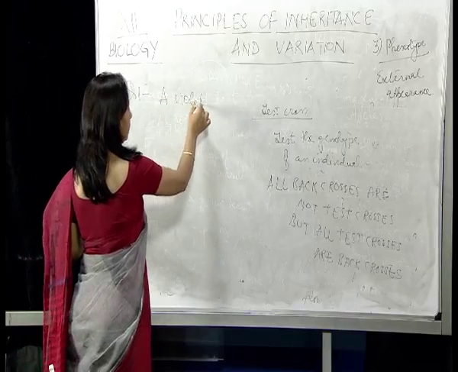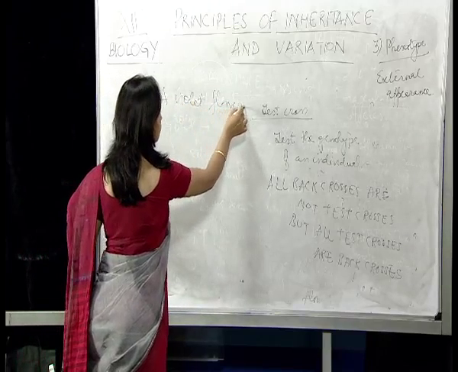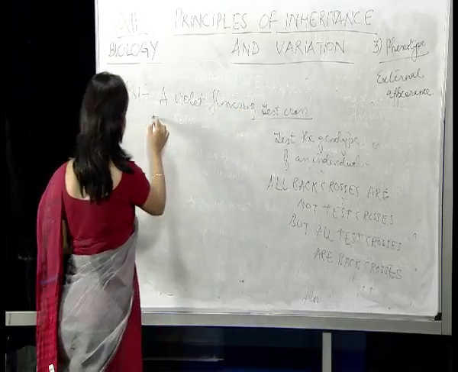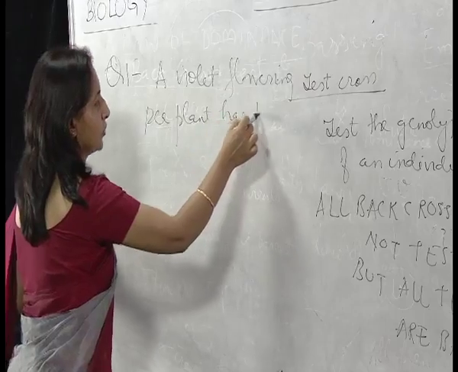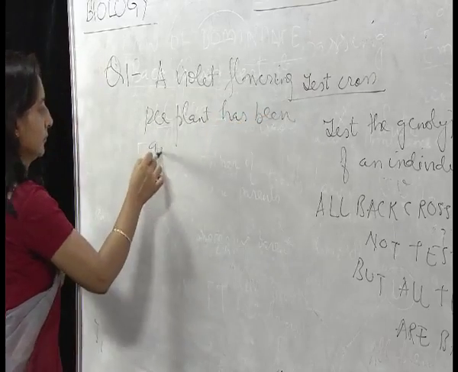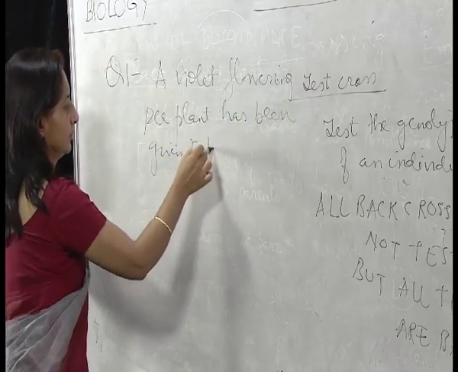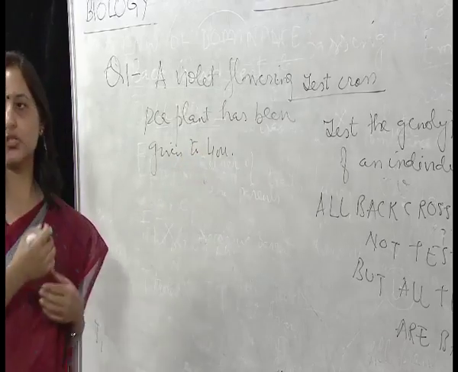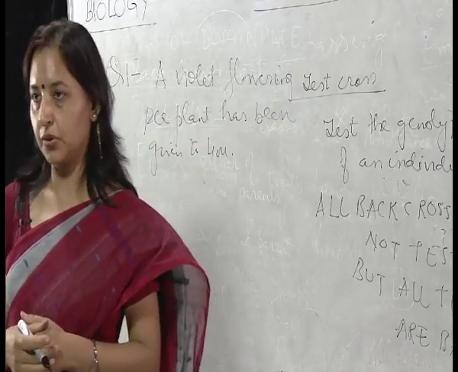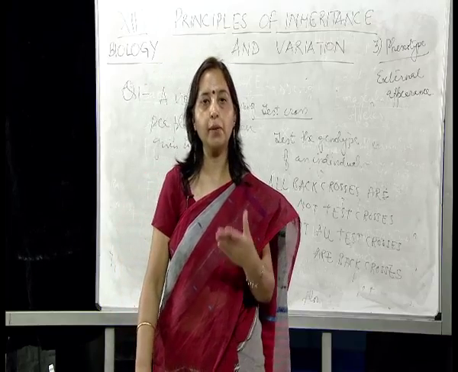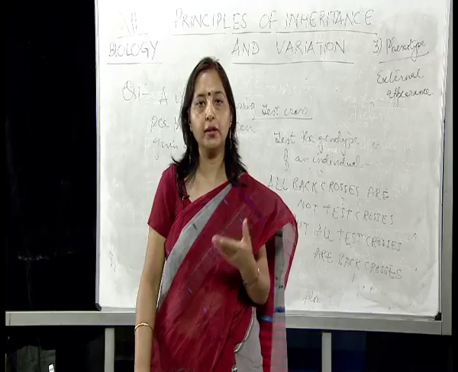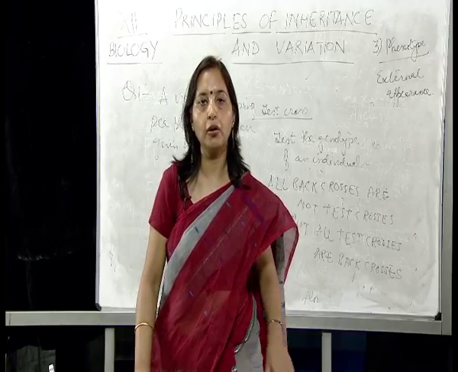A violet flowering pea plant has been given to you. How will you ensure its genotype? So a violet flowering pea plant is given to you, and you have been asked to find out whether it is pure violet or it is hybrid.